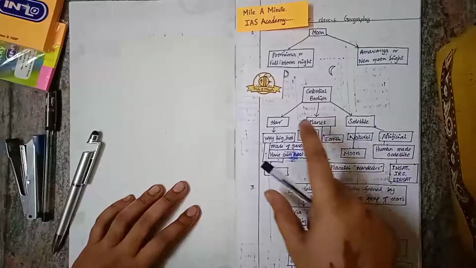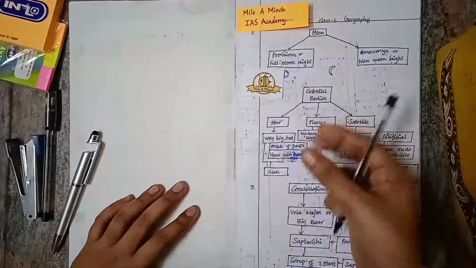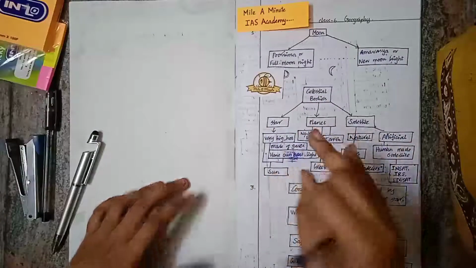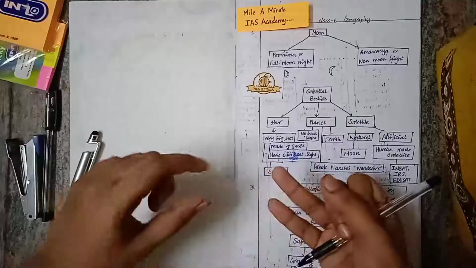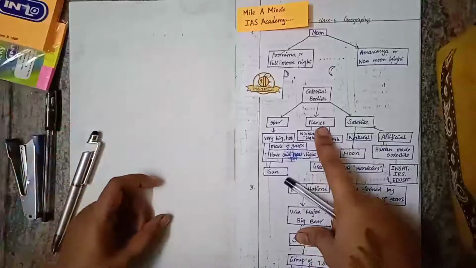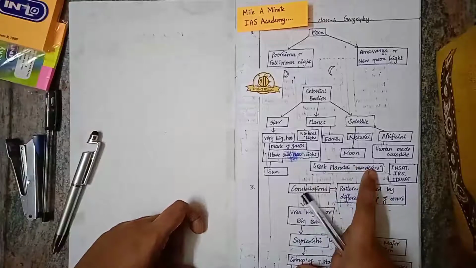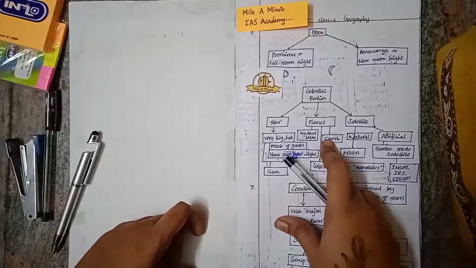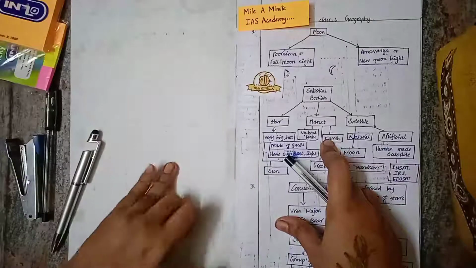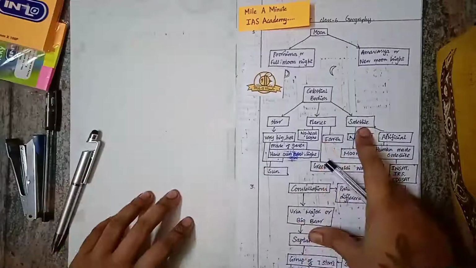Then planets. Planets are the ones similar to our Earth. Earth is also a planet. It does not produce its own heat and light, but depends on the heat and light from the Sun, which is the nearest star. So those are called planets. The word planet is derived from the Greek planetae, which means wanderers. Earth is an example of a planet. Then we also have Mercury, Venus, Earth, Mars, Jupiter, Saturn, Uranus, Neptune, Pluto. Everything comes under planet.